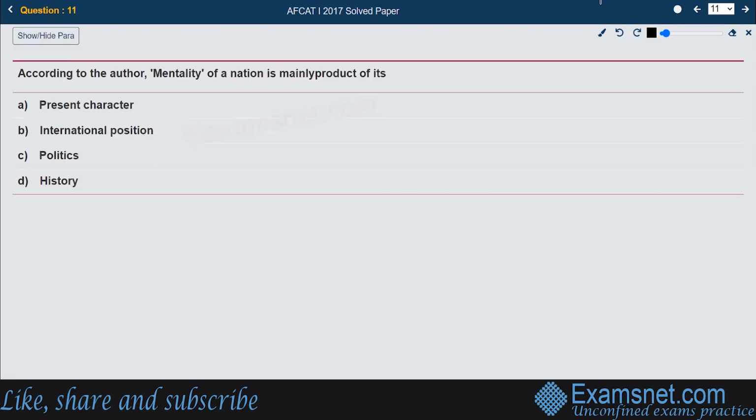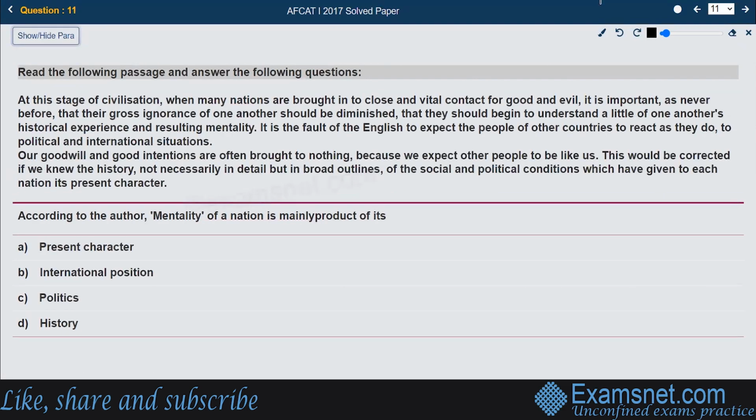Next, there is a paragraph in front of us. We are supposed to read the paragraph, and then we will be able to answer the questions that follow. So let us read the paragraph. At this stage of civilization, when many nations are brought into close and vital contact, vital meaning important, for good and evil, it is important as never before that their gross ignorance of one another should be diminished. Diminished means reduced. What he's trying to say is that the ignorance of others should be reduced, that they should begin to understand a little of one another's historical experiences and resulting mentality.